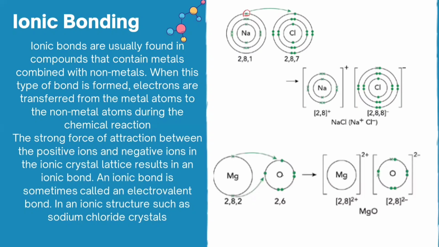So therefore, what will happen? Magnesium will lose two electrons and oxygen will gain two electrons, and they will have positive 2 and negative 2 charges respectively. So the bond will be formed between magnesium and oxygen. It is magnesium oxide and it is also an ionic bond.